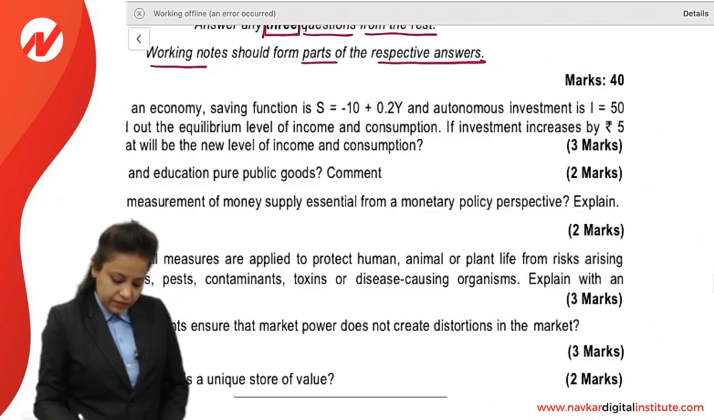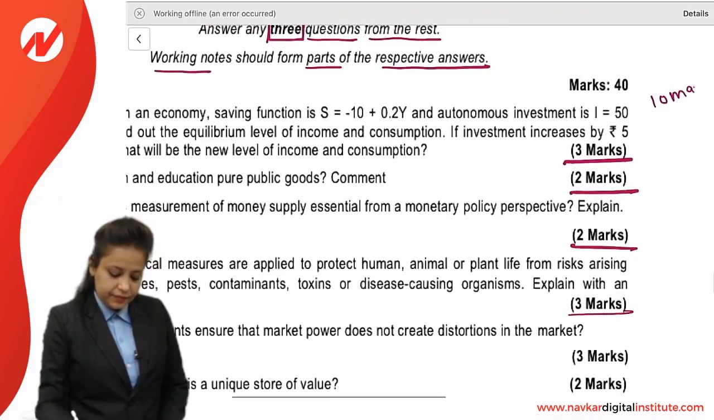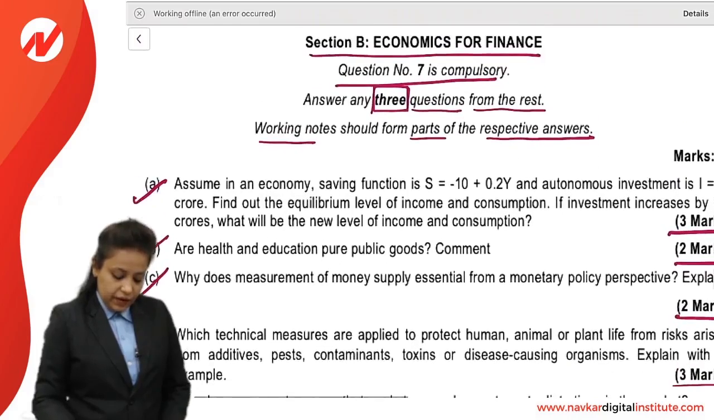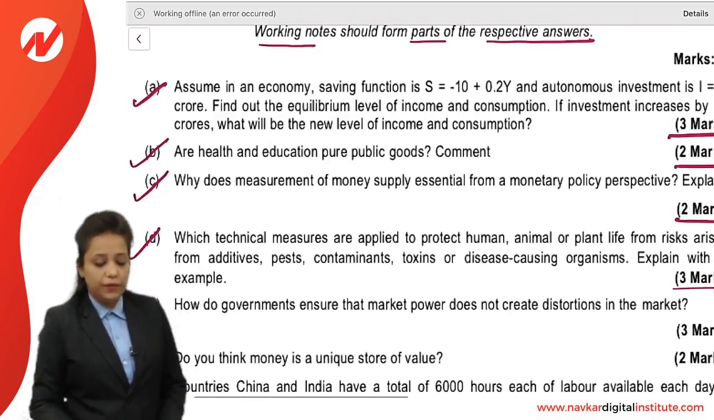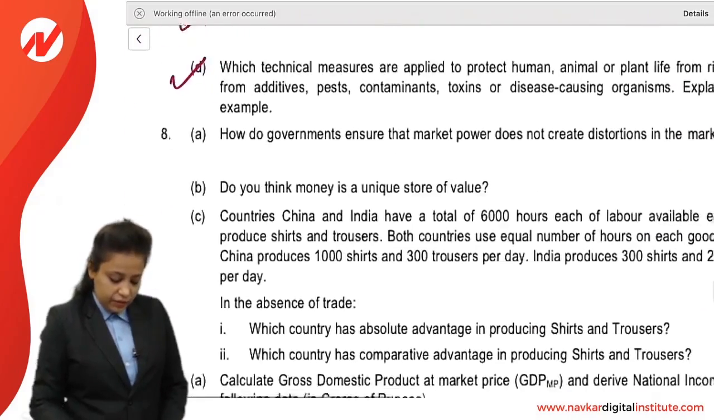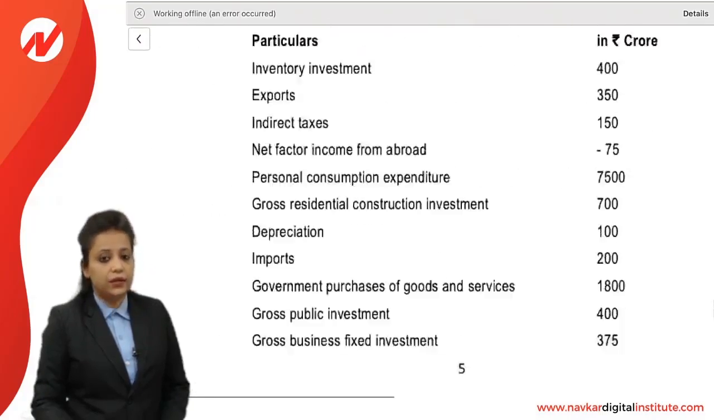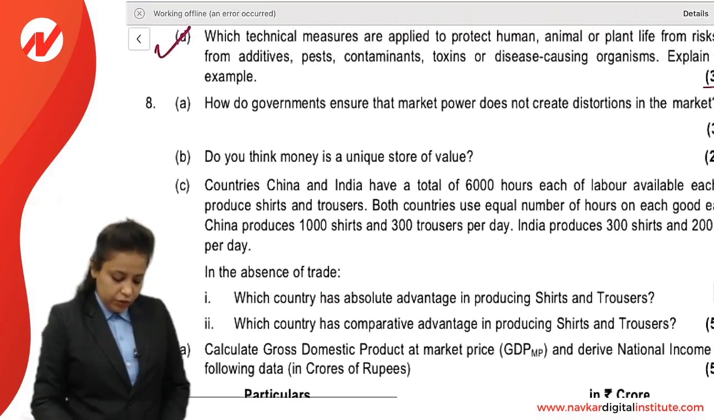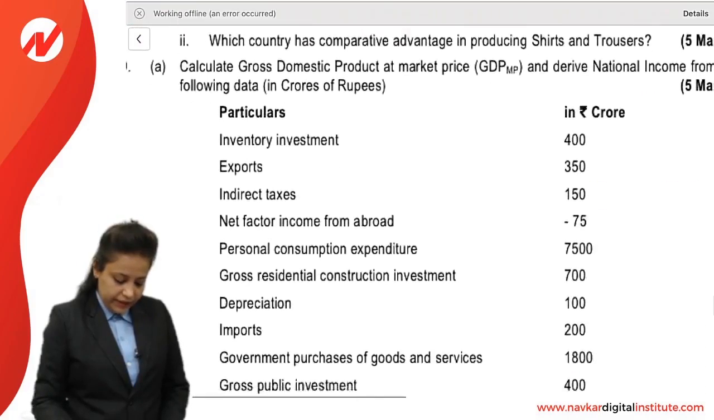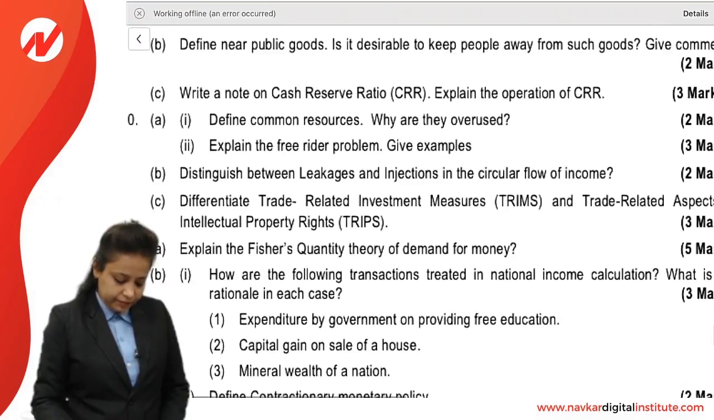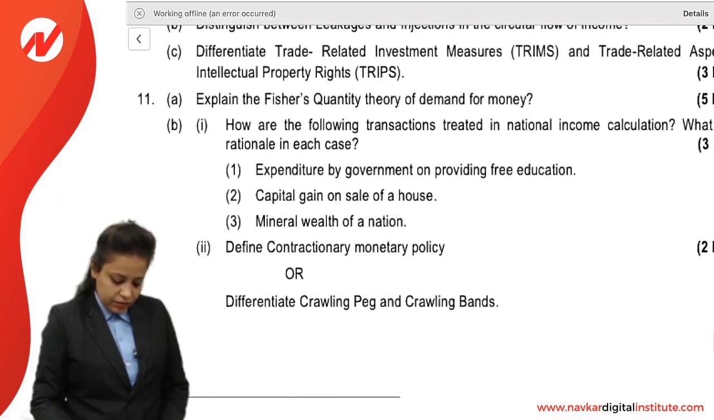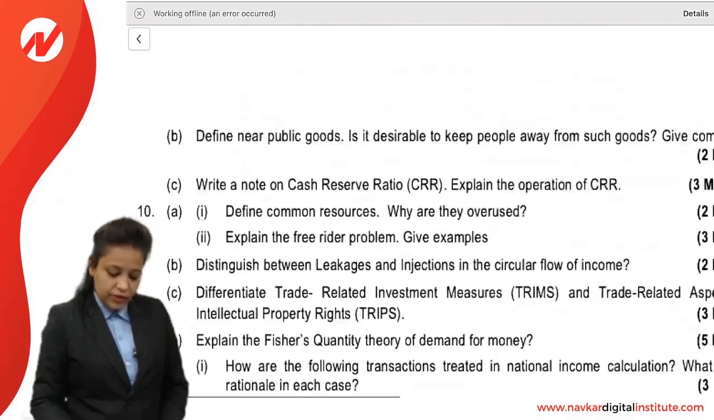Question number 7 is of 10 marks, and answer any 3 questions from the rest. Next, question numbers 8, 9, 10 and 11, we have to answer any 3, so you can select any 3 from those. So let us start.